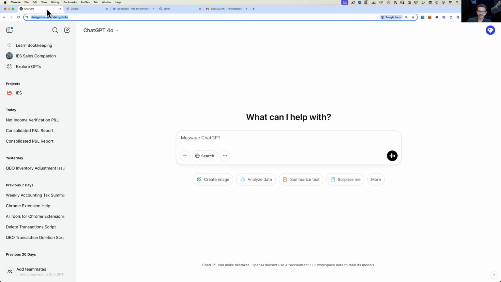Now, quick disclaimer, I want to psychologically prepare you for the following. I'm going to be going back and forth in this, and it might be a little bit confusing. Make sure you hit the pause button and follow along. I will be telling you when I'm switching to Deepseek or to Claude or to Quen or to ChatGPT. For the sake of expediency, I'm going to be running all the AIs at the same time, and I'm going to cut the amount of video editing very short. That way you get to see in real life what exactly is happening.